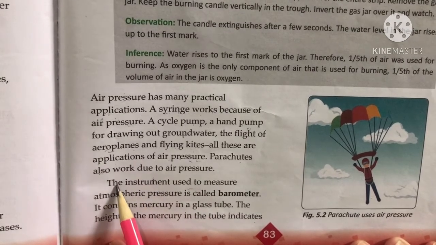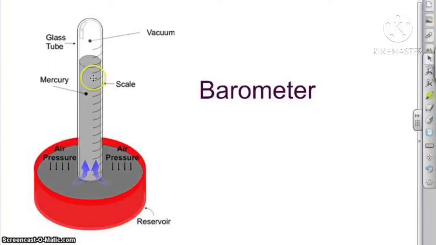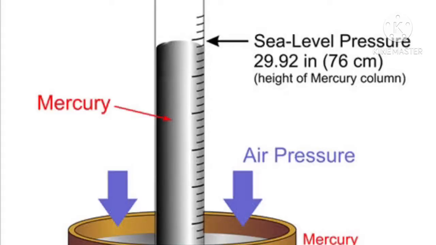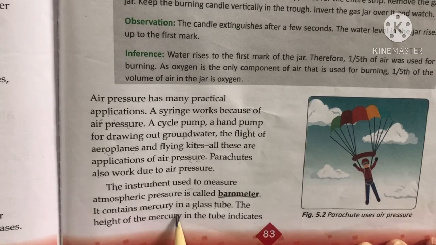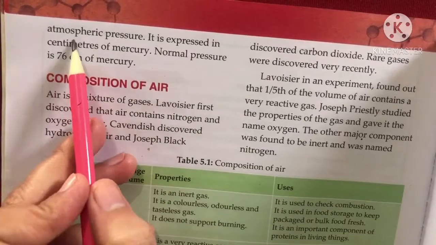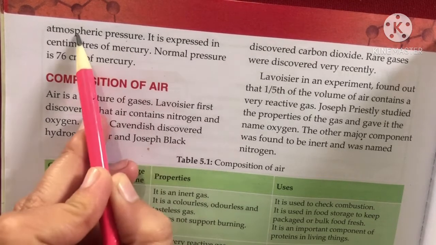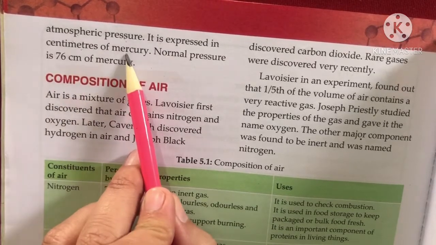Next, the instrument used to measure the atmospheric pressure is called a barometer. It contains mercury in a glass tube, meaning mercury metal is present in a glass tube. The height of the mercury in the tube indicates the atmospheric pressure. It is expressed in centimeters of mercury.